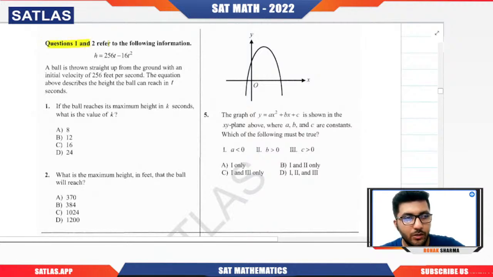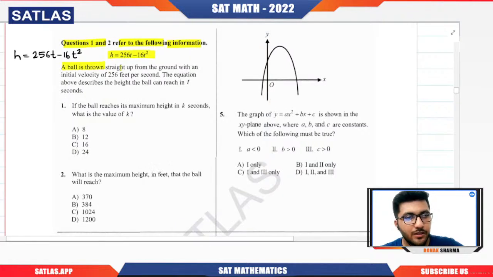Question 1 and 2 refer to the following information. It is a paragraph type of question. H equals 256 t minus 16 t square. A ball is thrown straight up from the ground with an initial velocity of 256 meters per second. The equation above describes the height the ball can reach in t seconds. So basically, h represents the height and t represents time.